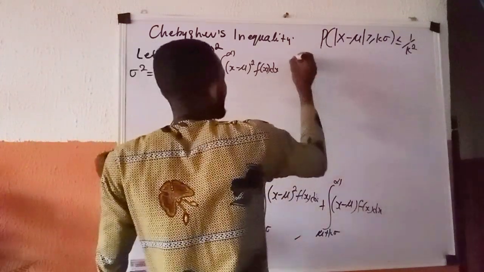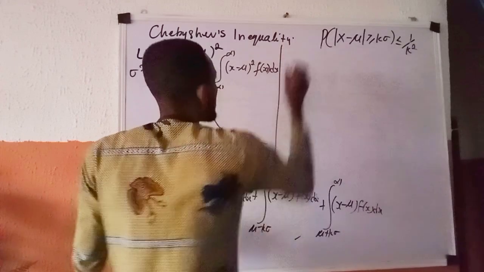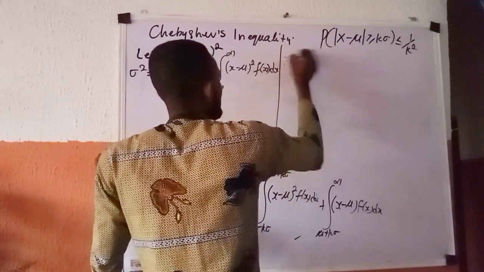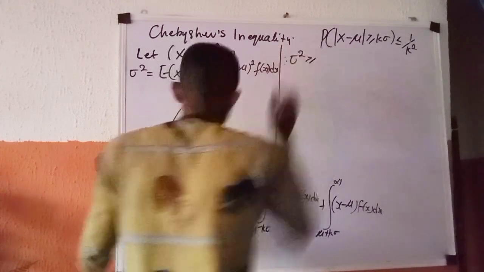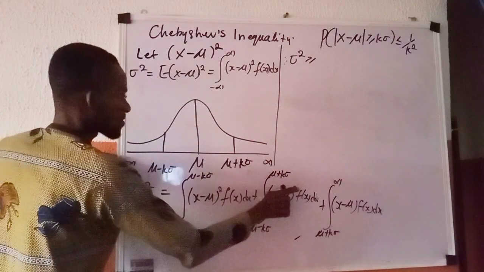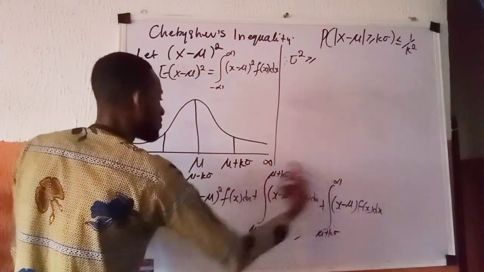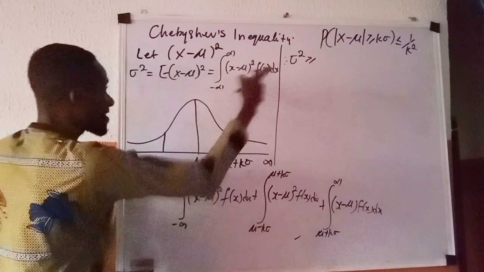So I will now have, therefore, sigma squared is greater than or equals, here I'm saying strictly equals. But because I'm going to drop this thing at the center, it is greater than or equals.